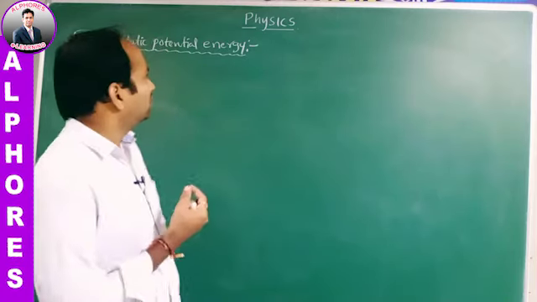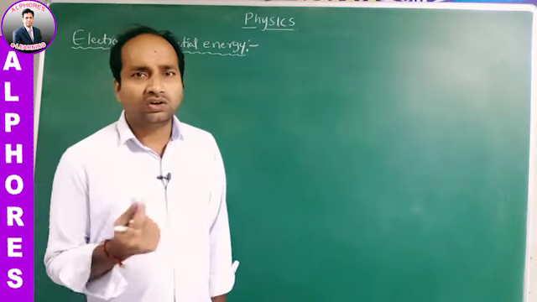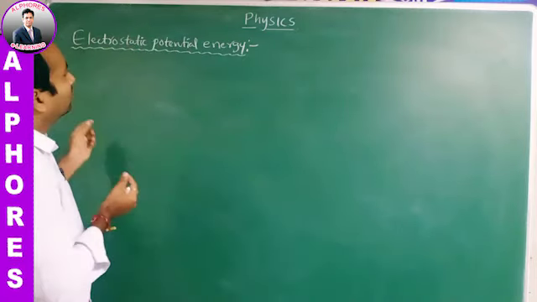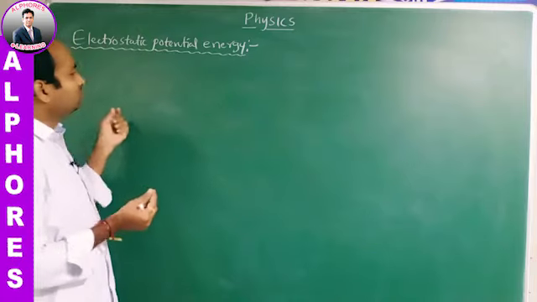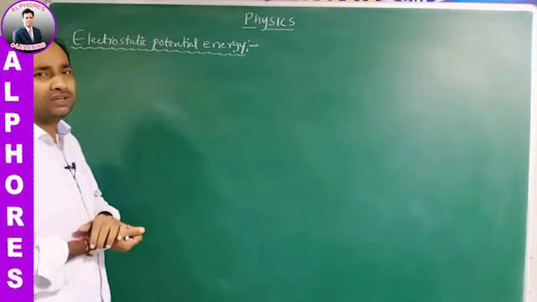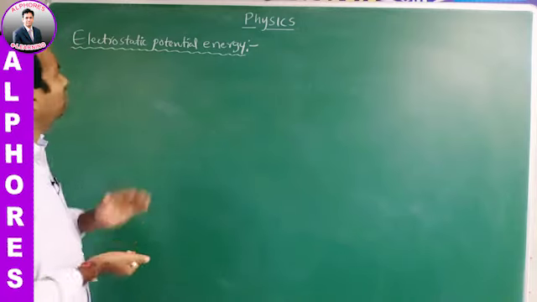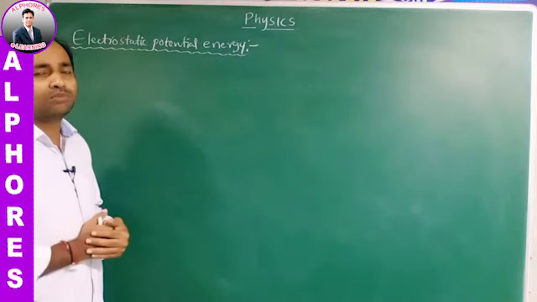The external work required to assemble the charged particles in the given configuration, to arrange the given configuration in a system, is called electrostatic potential energy.